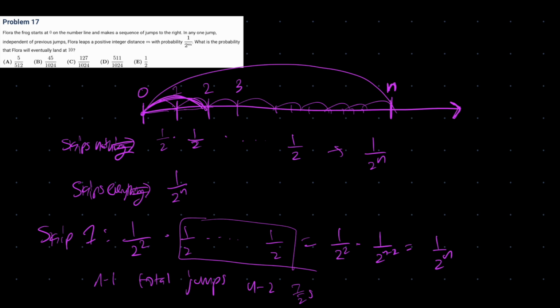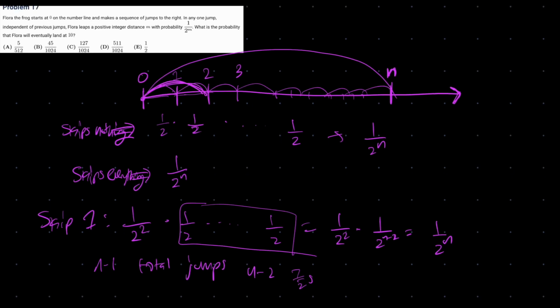But we're not done yet, because this is just what happens when she skips 1. In fact, she could actually skip any number from 1, 2, 3, 4, all the way up through n minus 1. She only has to hit 0 and n at some point. So she could skip any one number from the total of n minus 1 to choose from. So the probability of this happening is, we have the probability of one case, we have n minus 1 total, and we want to choose 1 from the n minus 1.